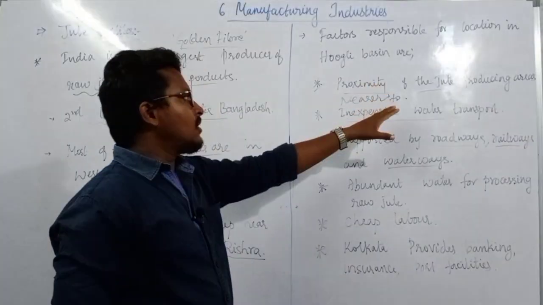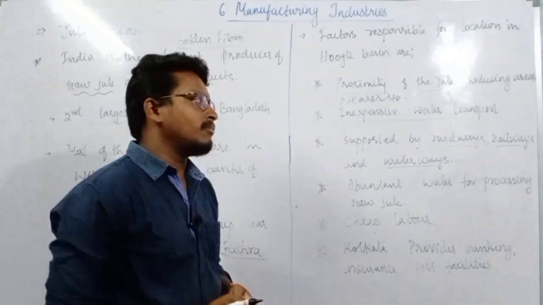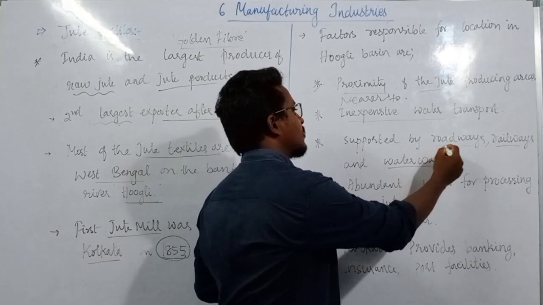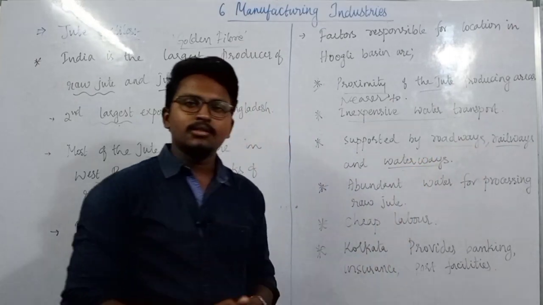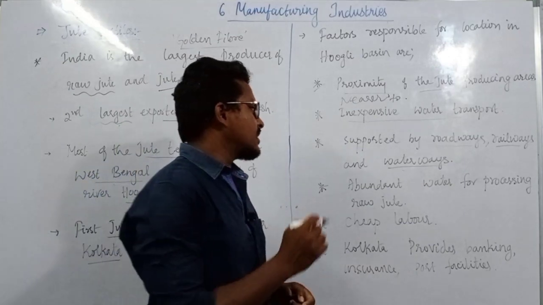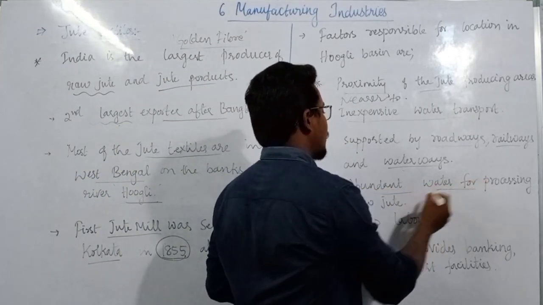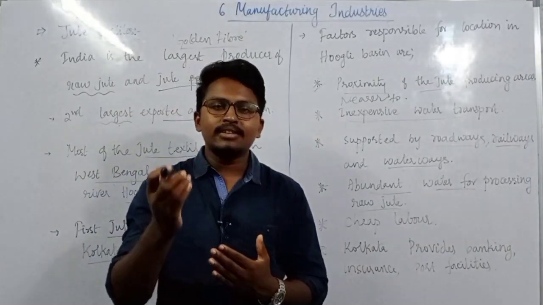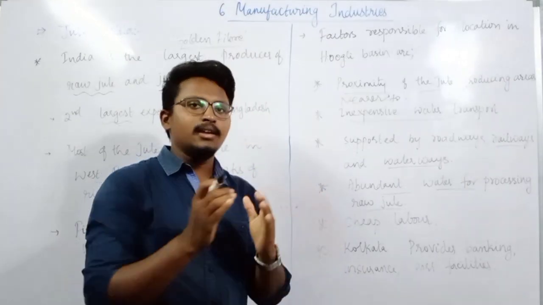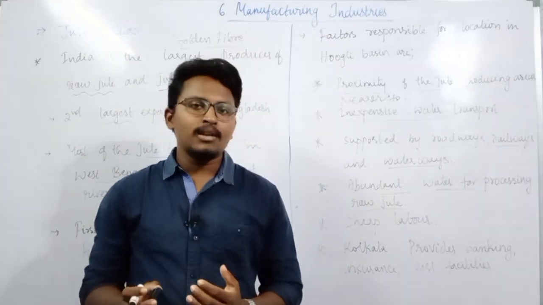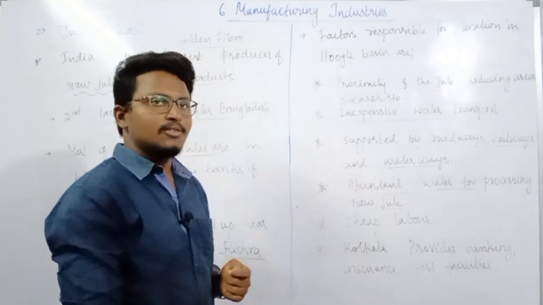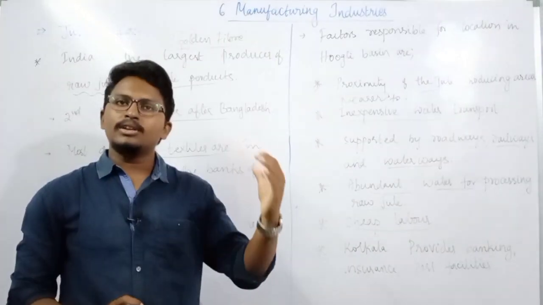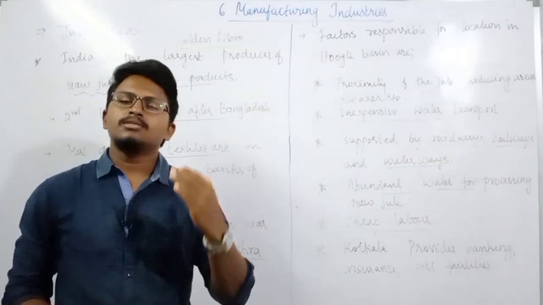Then next, it is supported by roadways, railways and waterways. Not only cheap water transport, but the Hooghly basin is also well connected with a network of roadways, railways as well as waterways. The next very important thing is abundant water for processing the raw jute. Processing jute requires water, and if the industry is by the river, more water will be available. Another important reason is cheap labor, as the availability of labor in this region is very high.